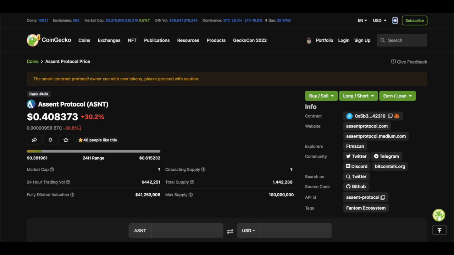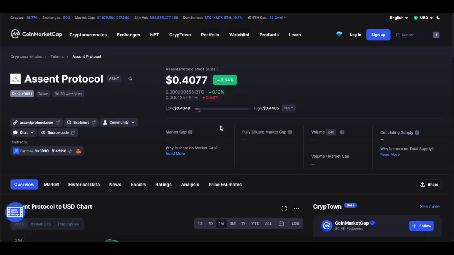Now, before we continue, let's just check out our price. So right now the token is priced at 40 cents. The problem is, we don't really get much information on market cap or circulating supply. And it's a similar story on CoinMarketCap: no information on market cap, no information on circulating supply or max supply.